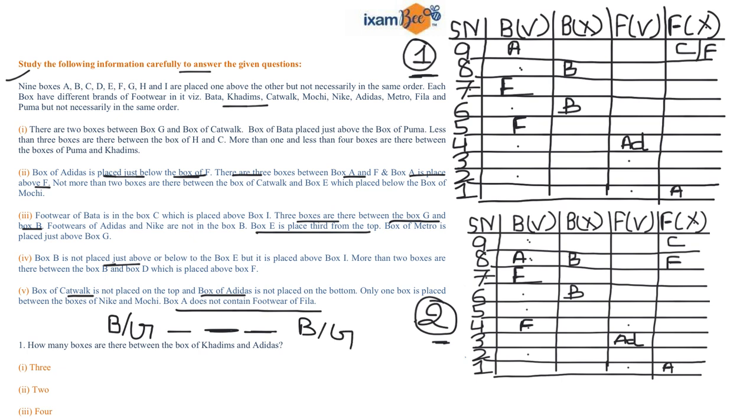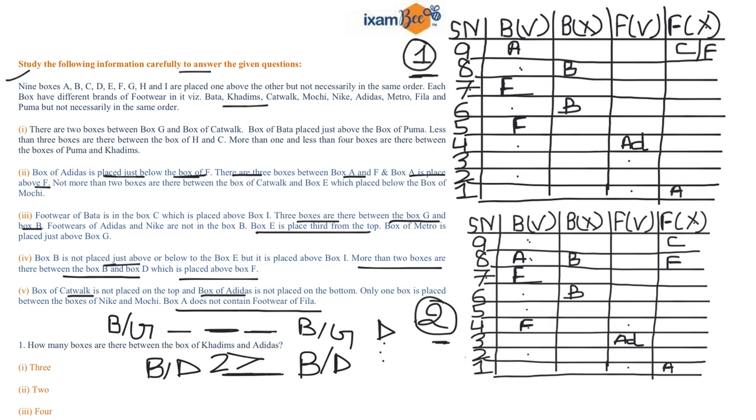Also it is given to you that more than 2 boxes are there between box B and D, which is placed above F. So there is a gap of more than 2 boxes between B and D. So you can write more than 2 between B and D, and your box D is placed above F. It is not written that it is exactly above, but it is written that it is placed above F. So we have these 3 hints.